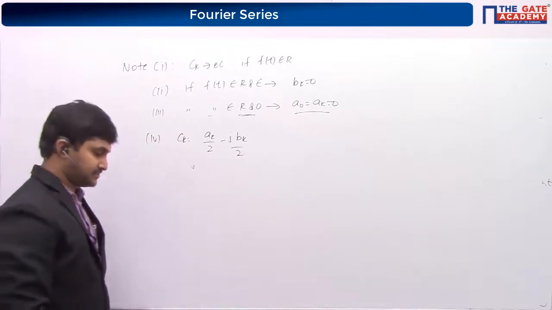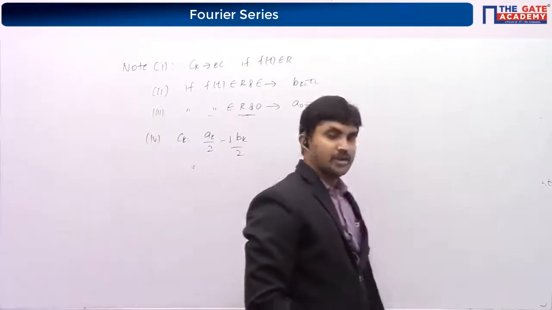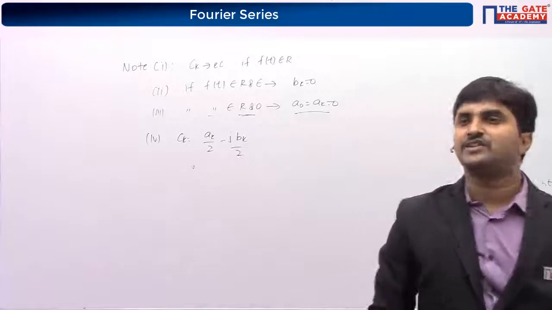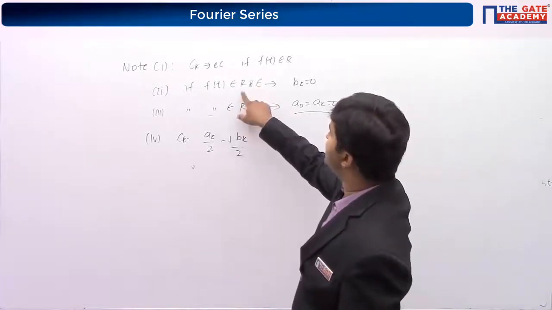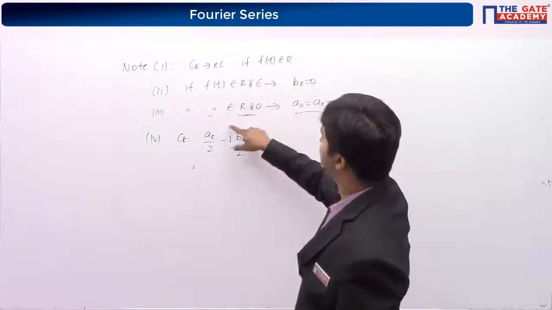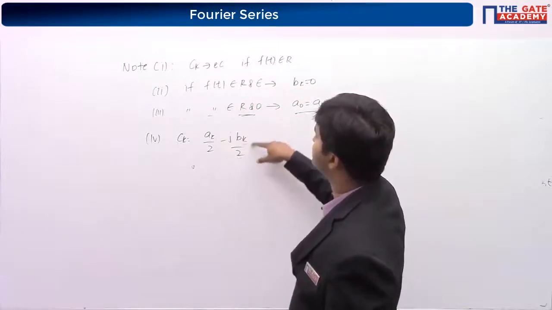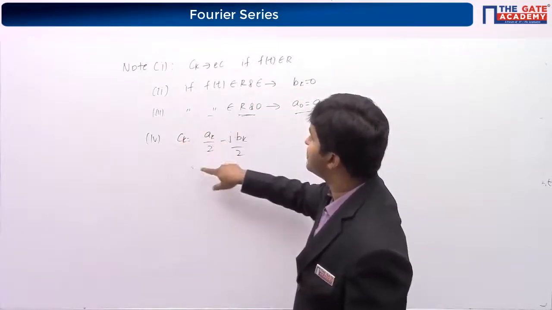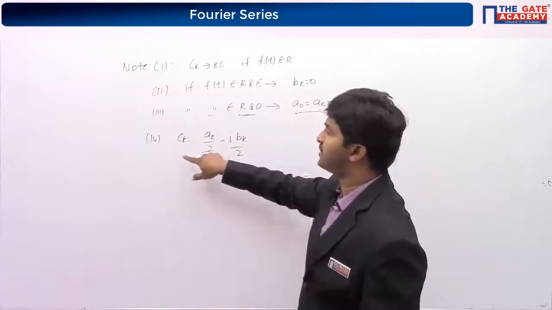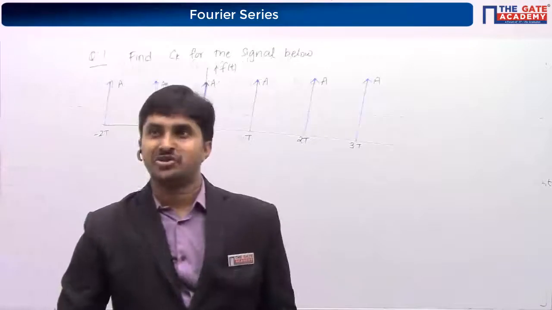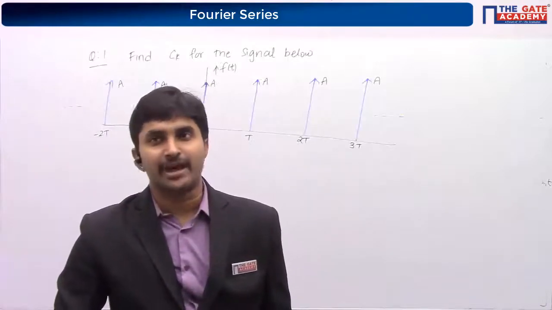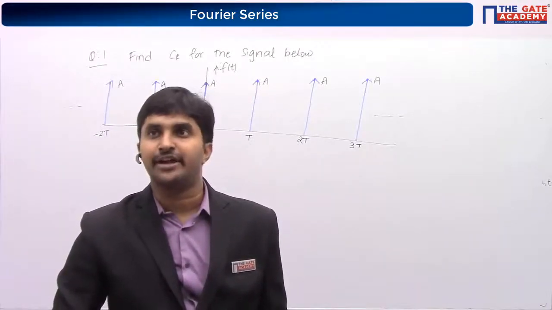Very good, yes. If the signal is both real and even, then the nature of Ck is real. Yes, of course. If the signal is real and even, bk becomes 0 and the value of Ck is ak by 2, which is a real number. Absolutely correct. The question is that a real valued signal refers to real amplitude. Yes, of course, absolutely correct.